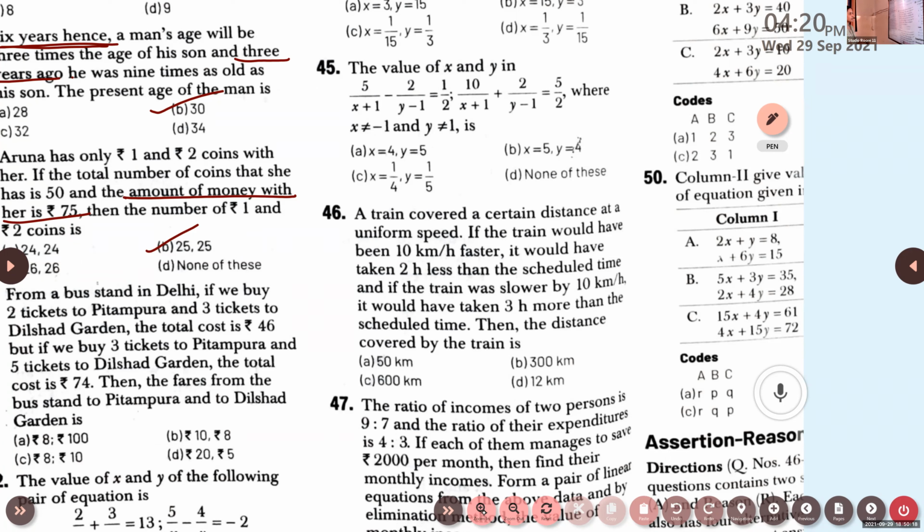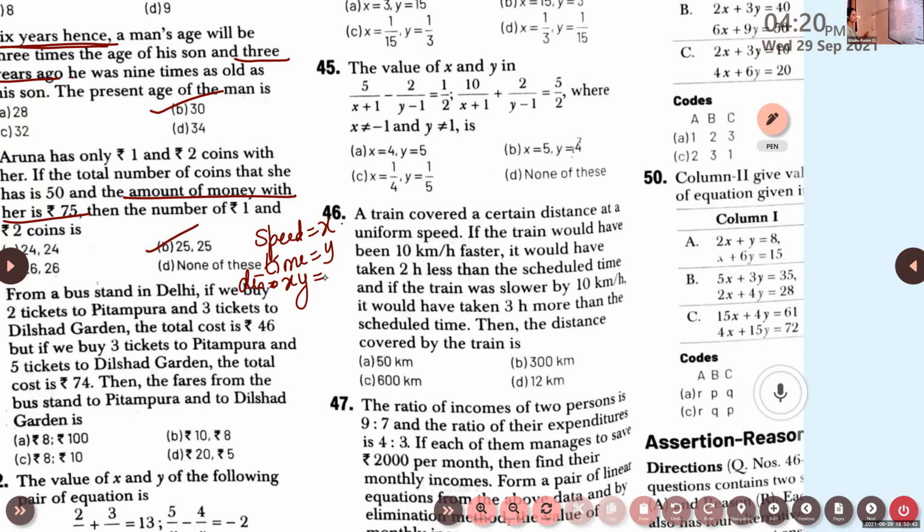We want to find the distance, but distance depends on 2 things. Which are the 2 things? Speed and time, isn't it? Speed, you take it as x. Time, you take it as y. So what is the distance? Distance is xy, speed into time.